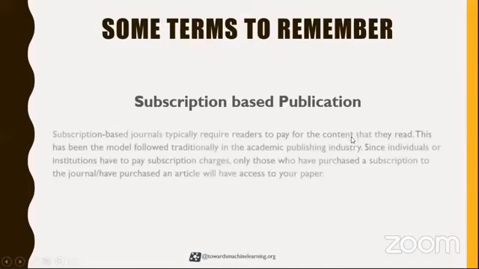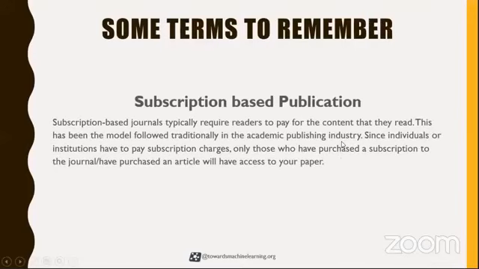They typically require readers to pay for the content that they read. This has been the model followed traditionally in the academic publishing industry. Since individuals or institutions have to pay subscription charges, only those who have purchased a subscription to the journal or purchased an article will have access to your paper. You don't have to pay anything. Only those who have the subscriptions will get the research paper.